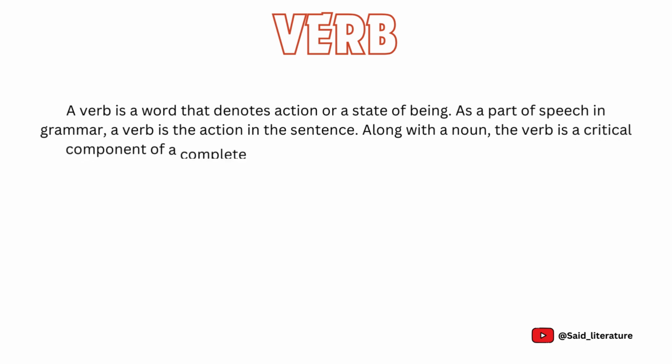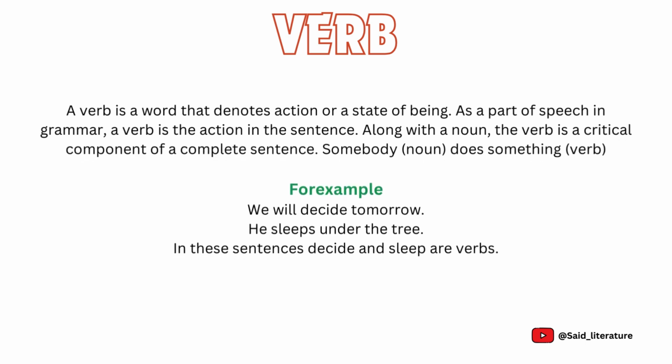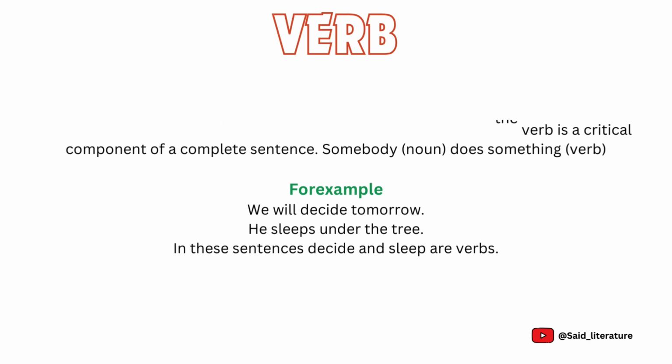So let's start. Verb. A verb is a word that denotes action or a state of being. As a part of speech and grammar, a verb is the action in the sentence. Along with a noun, the verb is a critical component of a complete sentence. Somebody, noun, does something, verb. For example, we will decide tomorrow. He sleeps under the tree. In these sentences, decide and sleep are verbs.